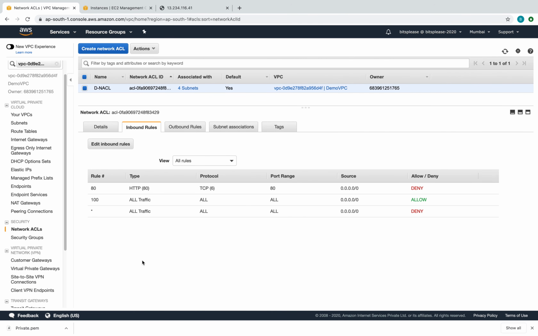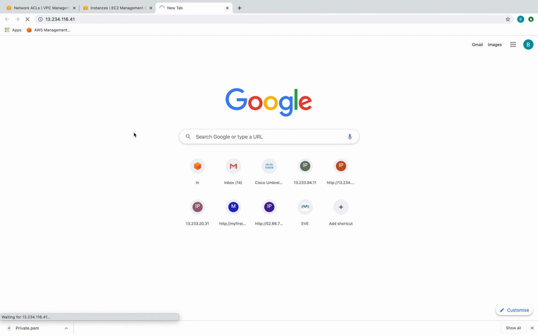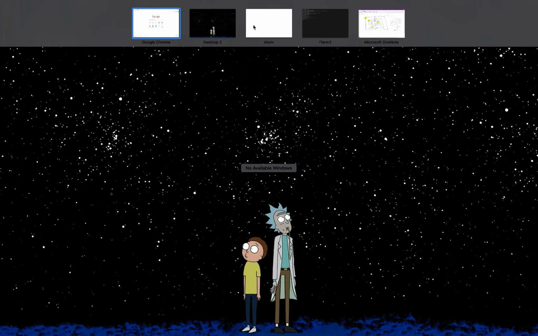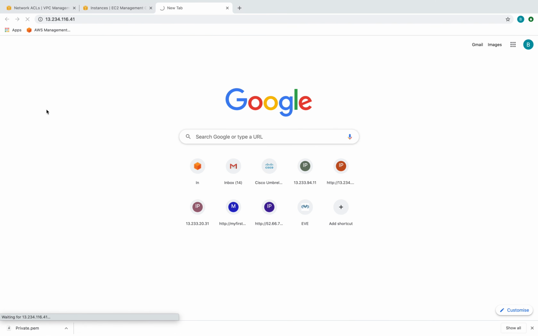Now, because of this network ACL, let's pick the same IP address and open it in a new tab. There you go. I'm not able to connect to the instance anymore. The reason? The network ACL, which I was talking about here, is preventing the HTTP traffic in the inbound direction. So that's important, right?